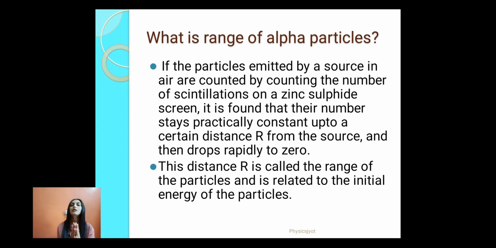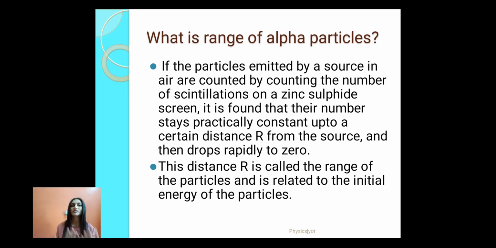Now, what is the range of alpha particles? If the particles emitted by a source in air are counted by counting the number of scintillations on a zinc sulfide screen, it is found that their number stays practically constant up to a certain distance r from the source and then drops rapidly to zero. This distance r is called the range of the particles and it is related to the initial energy of the particles.